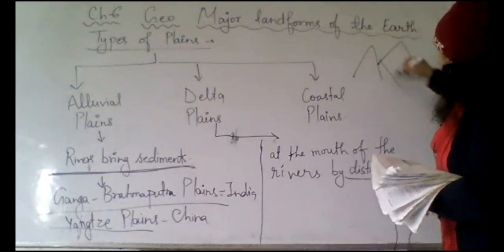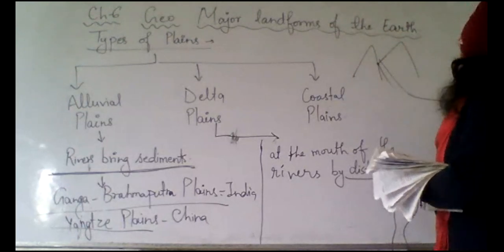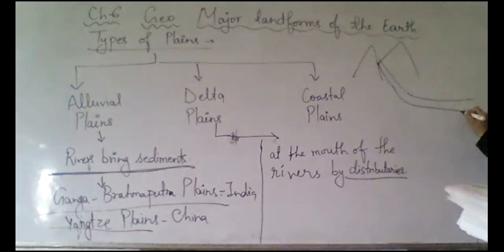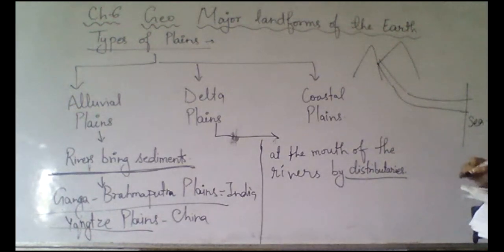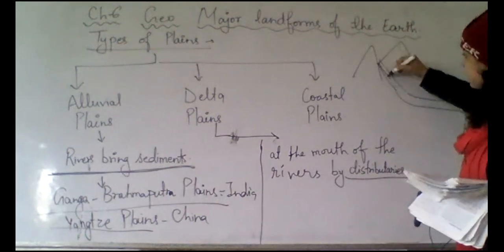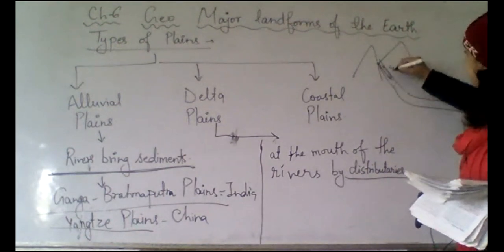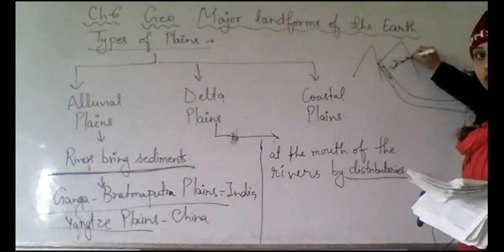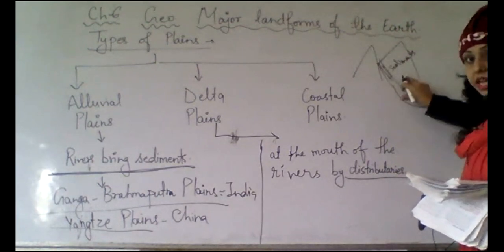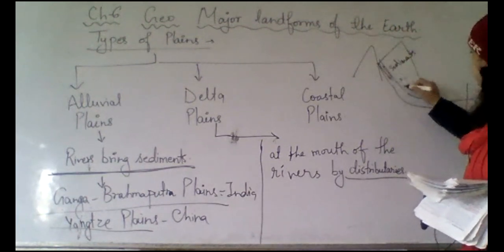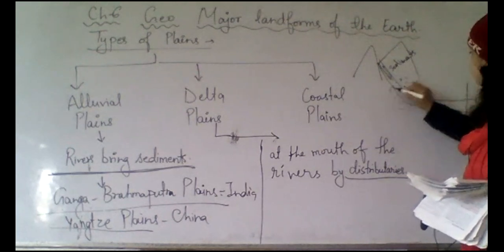The river is coming like this, and after this it will go like this. Now suppose it meets the sea. From here it is coming with speed, bringing sediments. Here it will deposit.